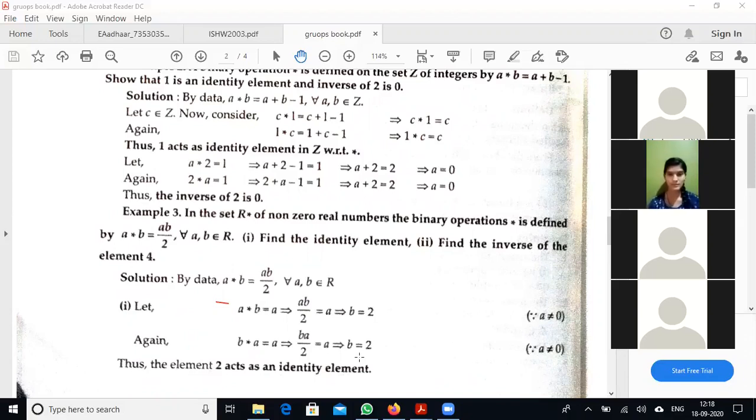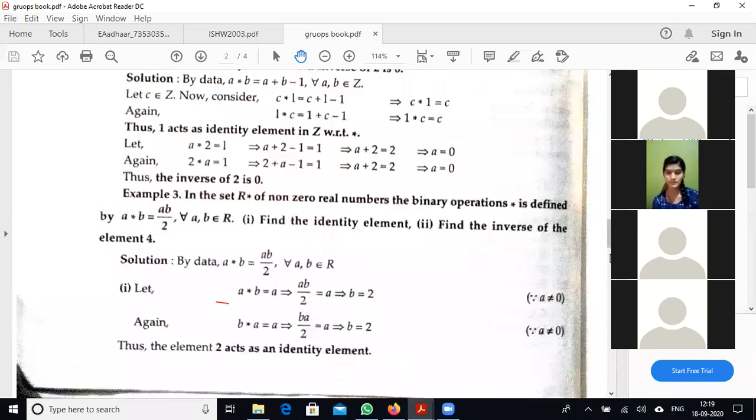One more thing: only if e equals 2 comes in both cases, a star e equals a and e star a equals a, can we say that 2 is the identity element. Right? It must come in both cases. Otherwise, if it comes only in the first case, we call it a right identity element, and if it comes in the second case, it is a left identity element. But in group theory, we almost always take the common identity element, which satisfies both cases.